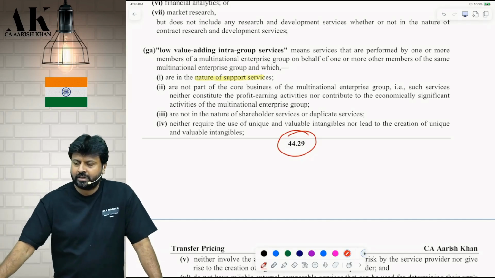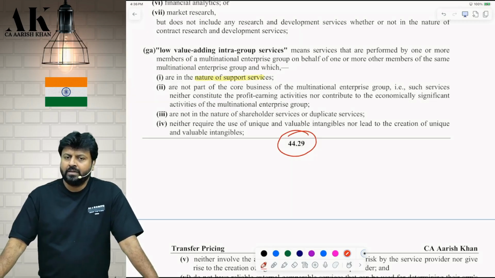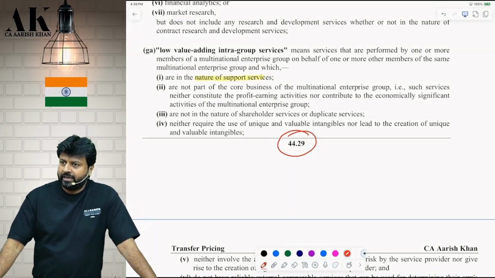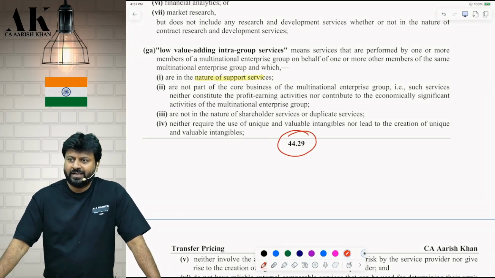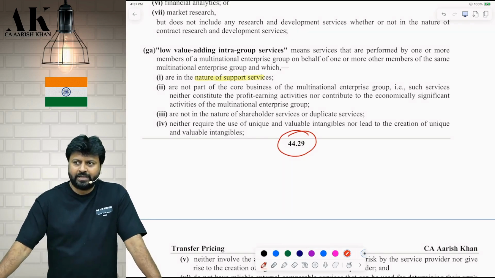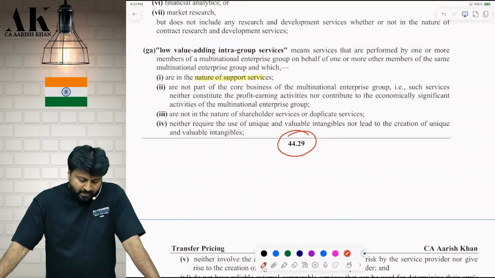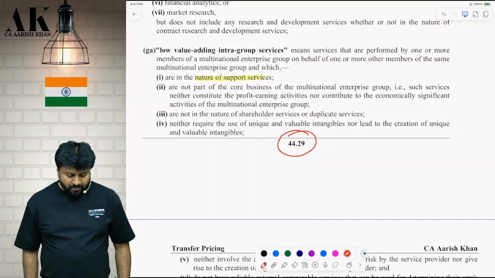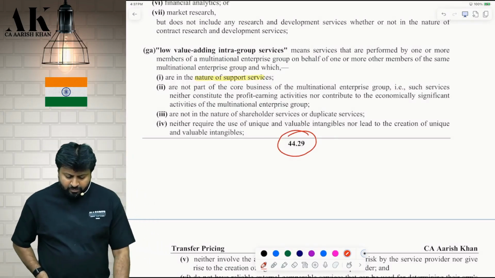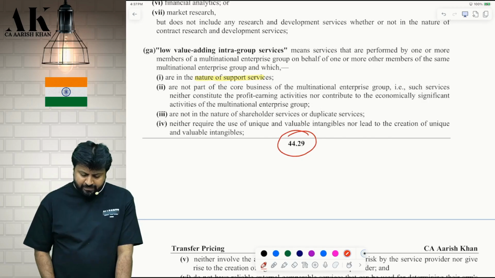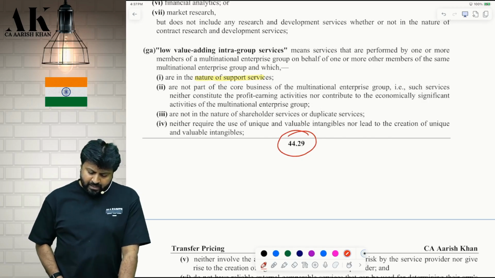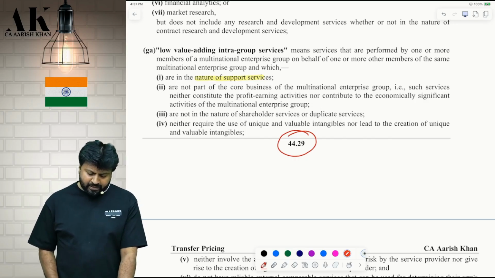Okay, the definition of accountant is also given over here because the accountant is not in India. Accountant is where? Outside India. Correct? Who shall be the accountant? What should be his qualification for the purpose of doing this? First of all, let's see. What do you mean by low value adding intra-group services? It means the services that are performed by one or more members of the multinational group on behalf of one or more other members of the same multinational group